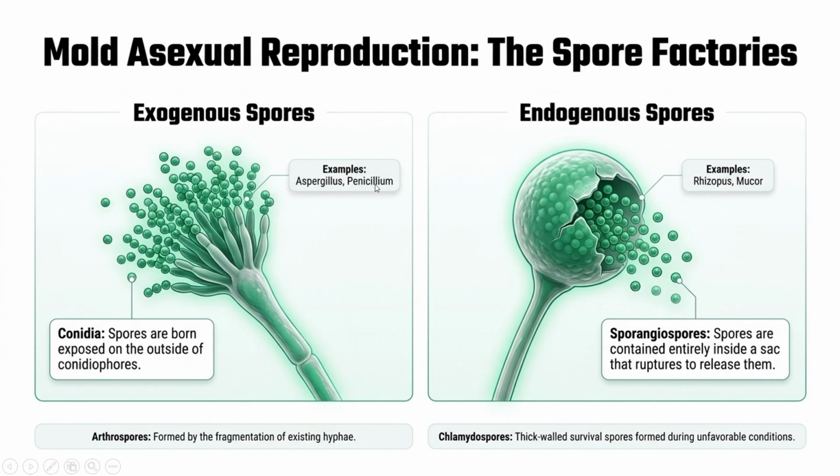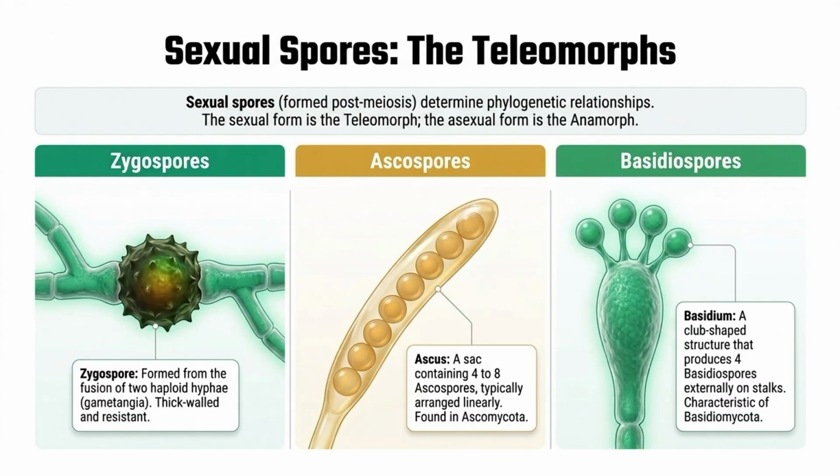Examples are Aspergillus and Penicillium. Now sporangiospores develop inside a sac called the sporangium, and when the sporangium ruptures, the spores are released. Examples are Rhizopus and Mucor. See, conidia are outside, and sporangiospores are inside the sporangium.